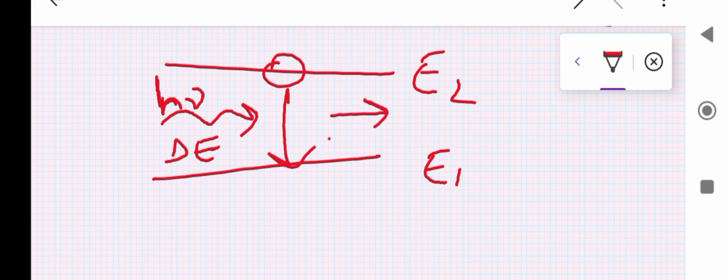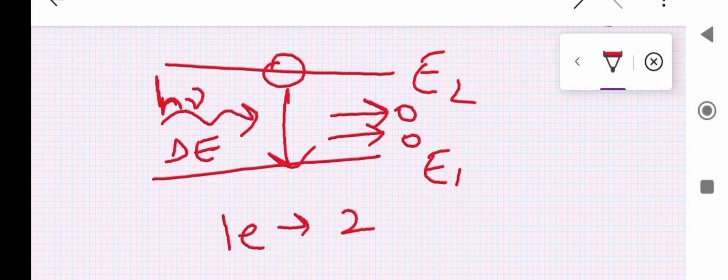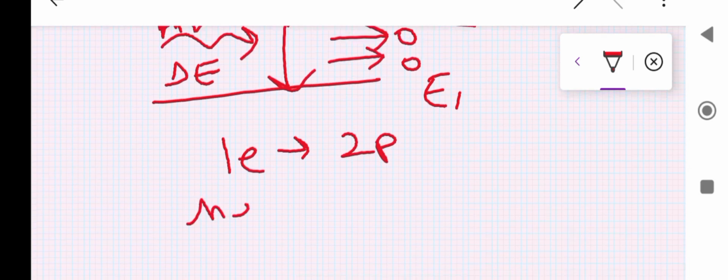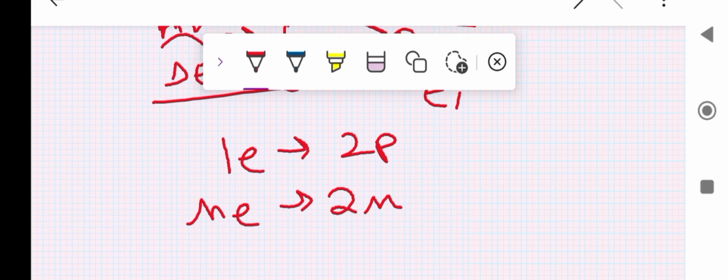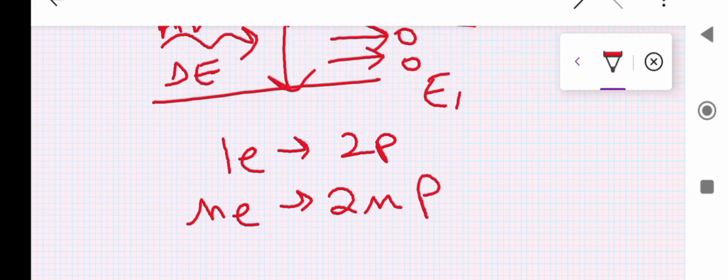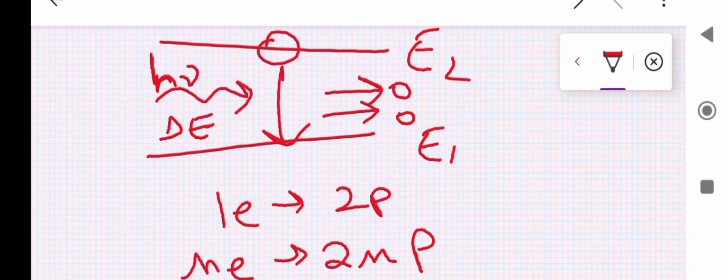This results in emission of two photons. So for one electron, two photons are emitted. For n electrons, two n photons are emitted. Basically, the more photons emitted, the higher the intensity of light. While explaining lasers, light amplification by stimulated emission of radiation, that is the full form of it.